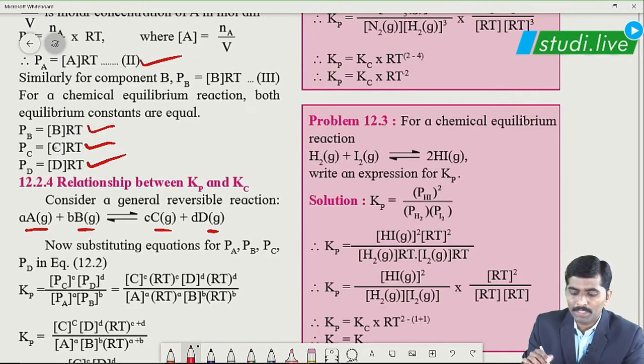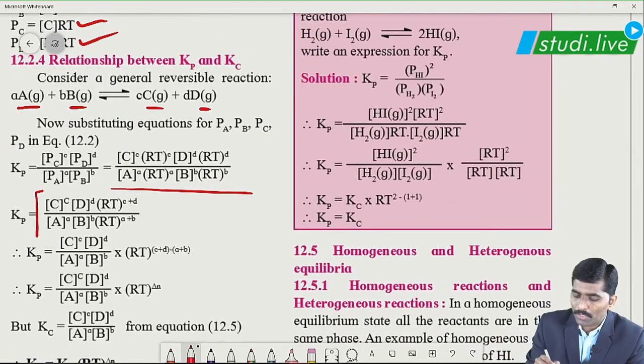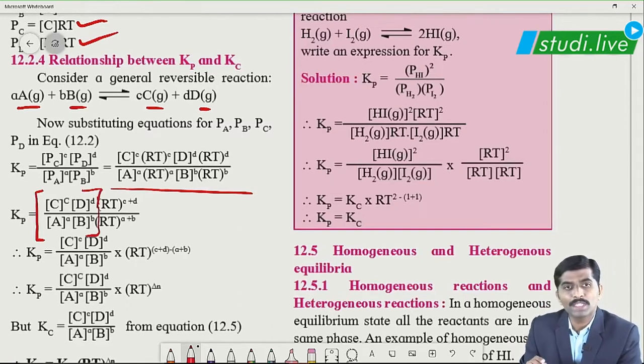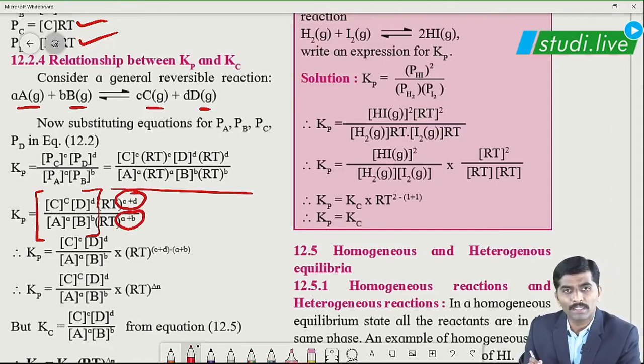For Pa, Pb, Pc and Pd, we have substituted their concentration terms, correct? Now take RT as common, so we will be left with this particular term over here, [C] raised to c into [D] raised to d upon [A] raised to a into [B] raised to b, expressing nothing but Kc, that is equilibrium constant in terms of concentration. c plus d is the total number of moles of product, a plus b the total number of moles of reactant.